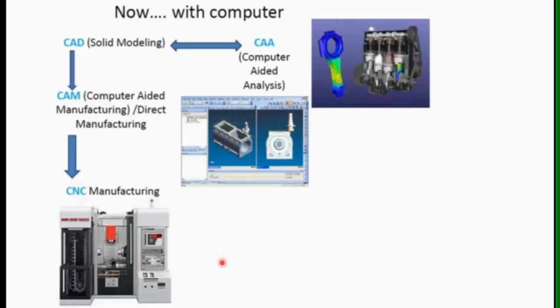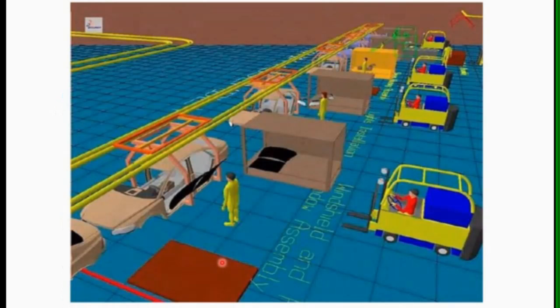Now computers are used from the design phase to the manufacture phase, and in the phase of inspection and dispatch also, computers are used nowadays for controlling as well as sequential scheduling of these components. Now we can see here one assembly line of the automotive industry, where components are produced at various assembly points or assembly stages, where industrial automation is used. This is an example of industrial automation.